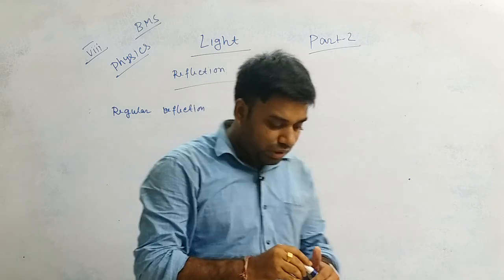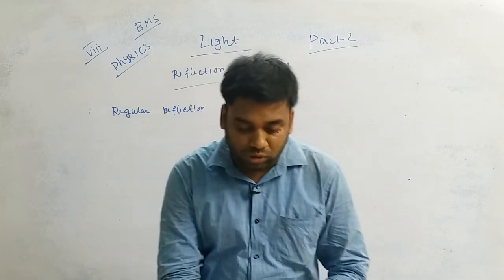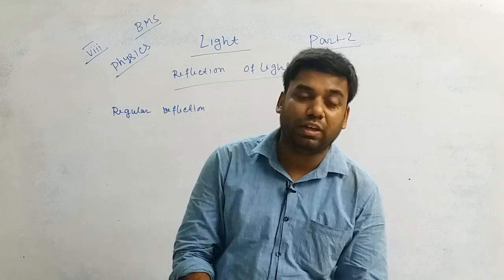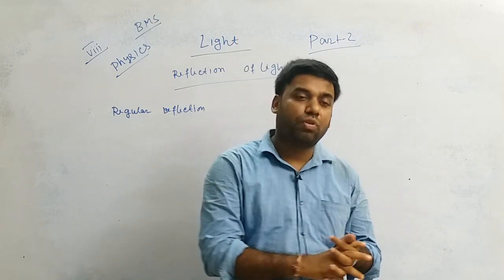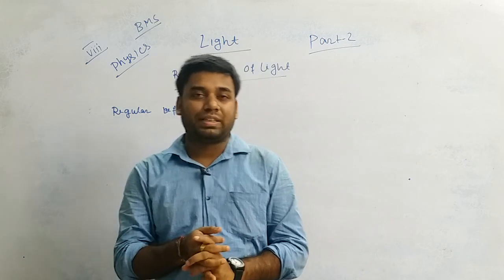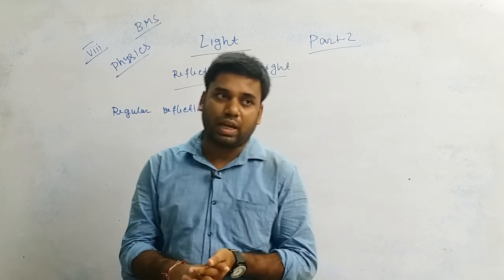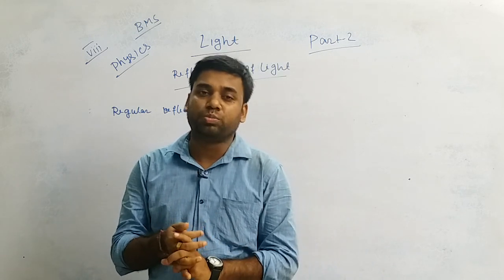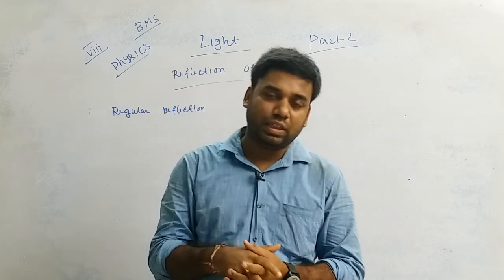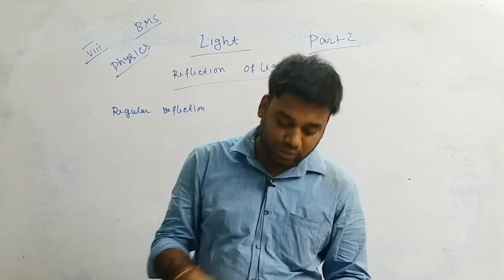We classify the reflection on the basis of the surface. If a ray falls on a smooth surface, then that type of reflection is called regular reflection. And if the surface is not smooth, that is, a rough surface, then that type of reflection is called diffuse reflection.